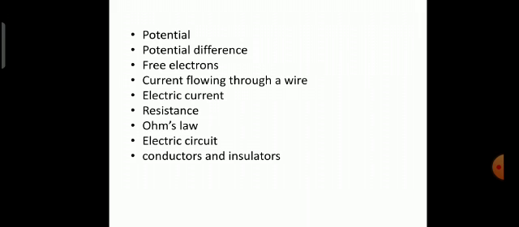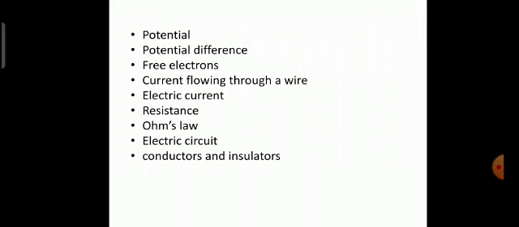Resistance. Resistance is the resistance offered by the conductor. Although there are certain atoms in the conductor which will have free electrons which are ready to move, some atoms will not have free electrons. So while the free electrons are moving, they will face some hurdle in their path, and that hurdle will offer them resistance to their flow. And this is the resistance of the conductor.